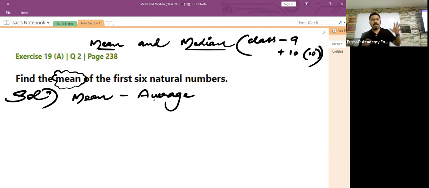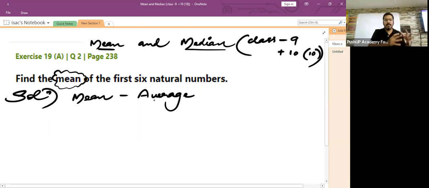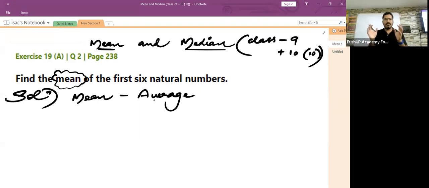Average is all about finding the value which comes exactly in the central position if n number of values are arranged in front of you. I repeat, average is all about finding a value which comes in the exact central position if a number of observations are kept in front of you. This is the most local language which I can use to teach what an average is. Now, children, many of them don't understand what I said. So what I'll do is I will give you an example for this